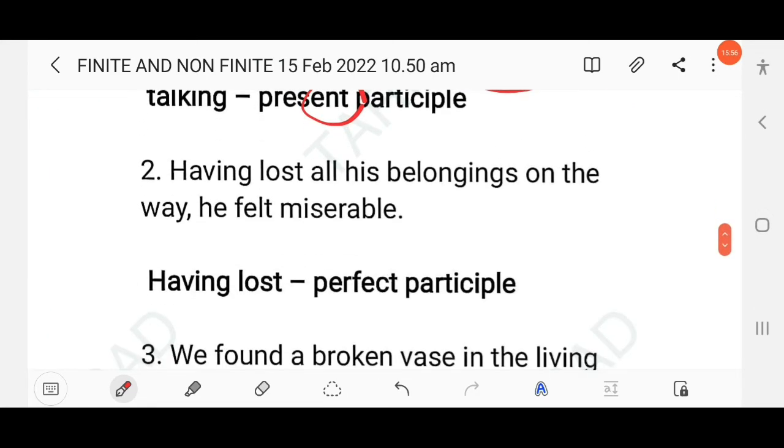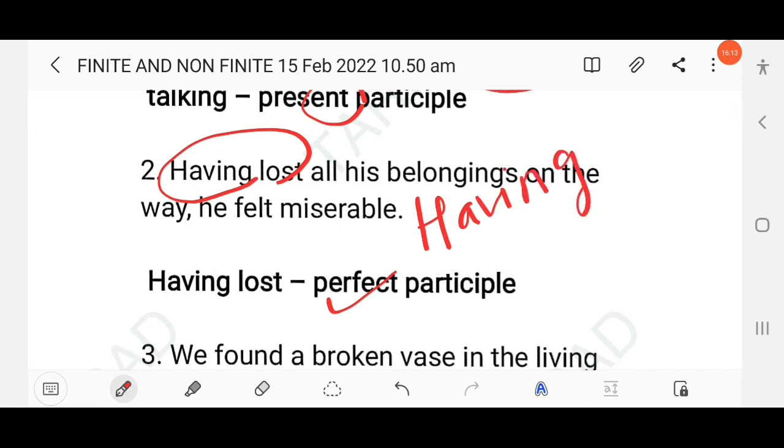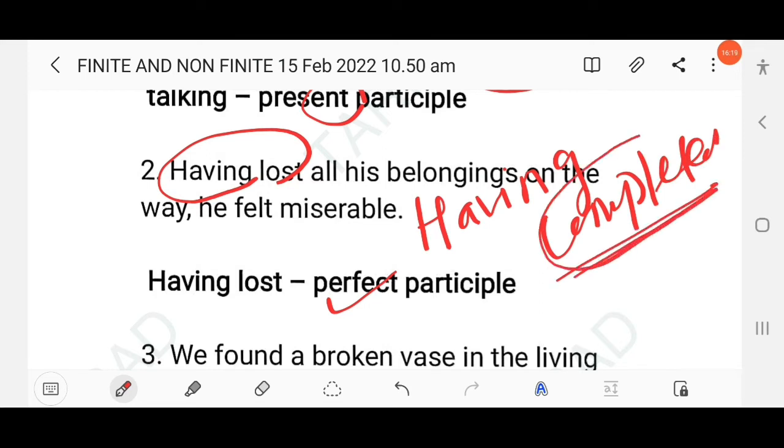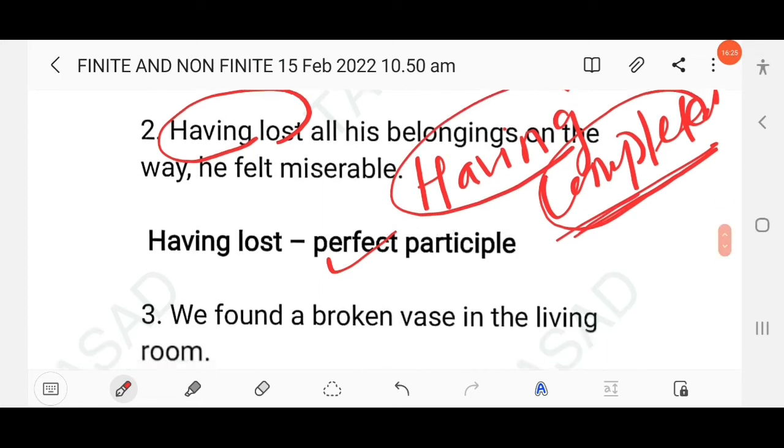Then next here, having lost all his belongings on the way, he felt miserable. So you know here, yes, having lost. This is, you know, perfect participle, right? Take an example, having completed. So this is also perfect participle. Completed is the past participle. So here this is perfect. Having completed, you know, perfect participle.